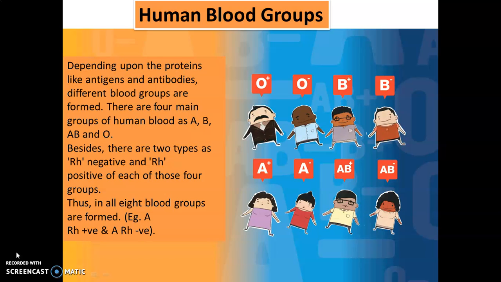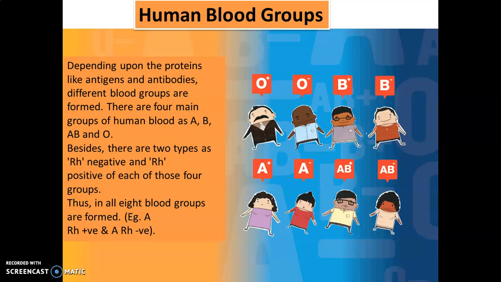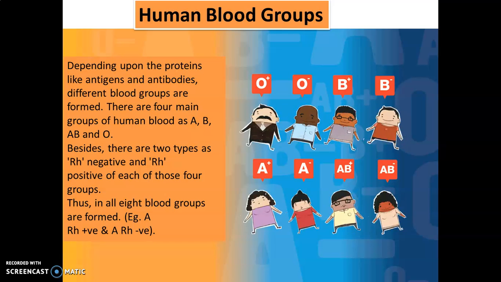In this video, we are going to study about human blood groups and blood pressure. So let's begin. Depending upon the proteins like antigen and antibodies, that means these are the proteins that help to fight with any microorganism that has entered our body. Okay, so the blood groups are formed based on the protein.